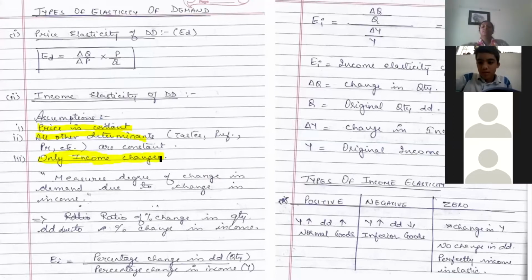When we were studying the determinants of demand, you remember we had learned about income also. For a normal good, if your income increases or decreases, there is a shift in quantity demanded, isn't it? Yes or no? Remember the last chapter?